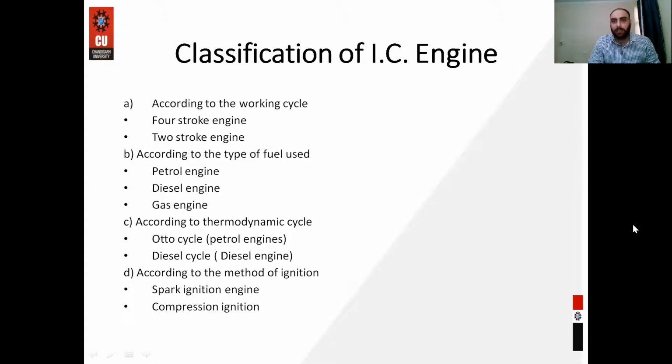Next is classification of IC engine. We can classify the IC engine according to the working cycles. First one is the 4-stroke engine. Second one is the 2-stroke engine. In 4-stroke engine, there is one power stroke for the 2 revolutions of crankshaft. In 2-stroke engine, there is one power stroke upon the 1 revolution of crankshaft.